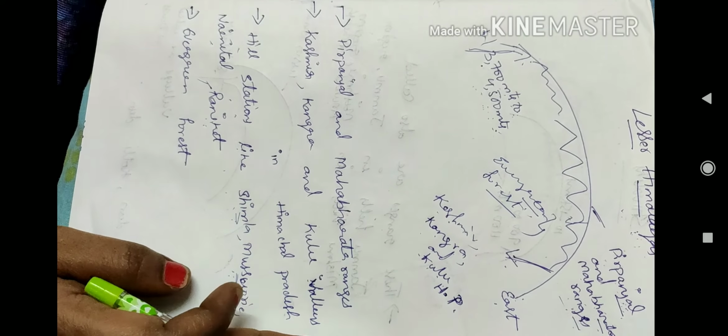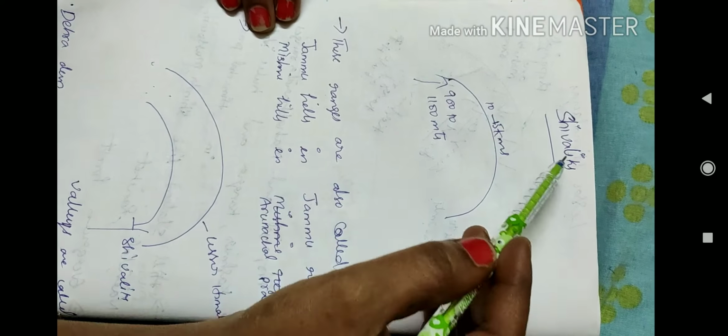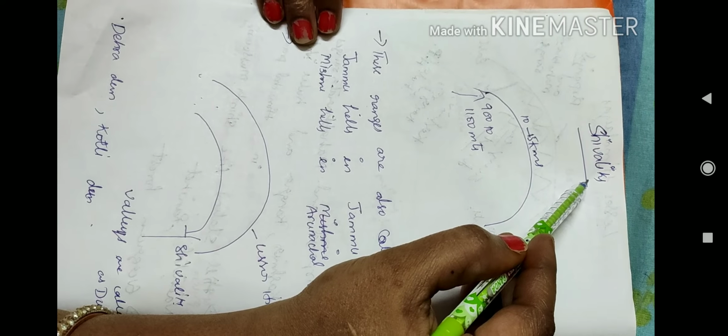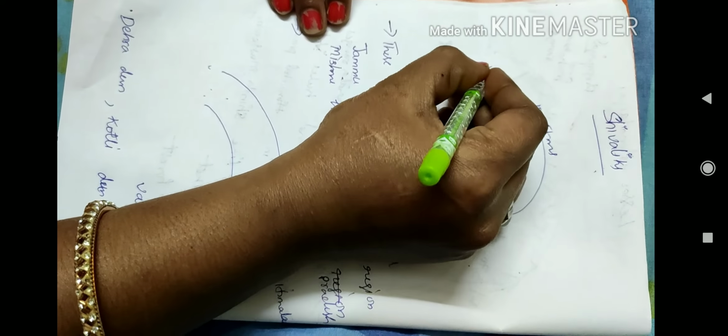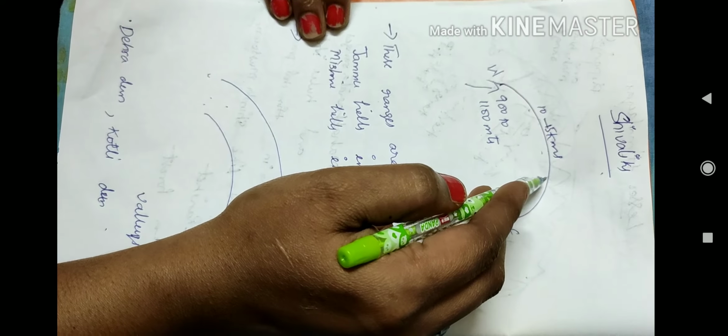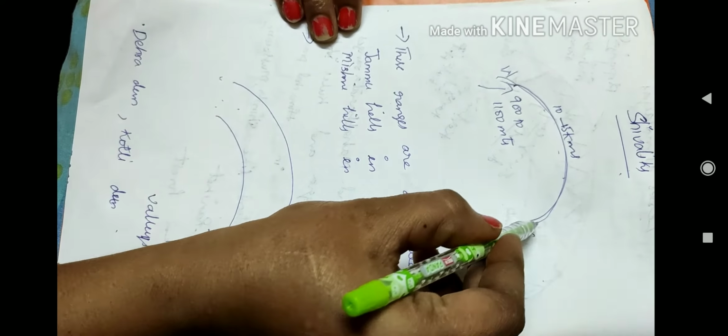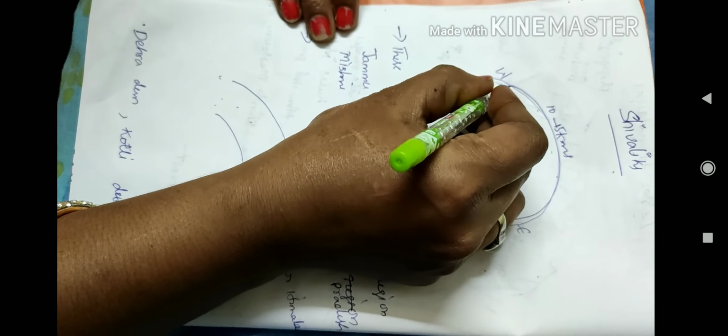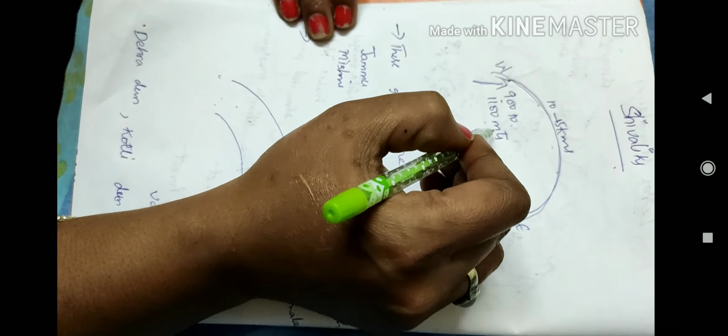Our next topic is Shivaliks. The third parallel range of Himalayas is Shivaliks. It extends from west to east direction only 10 to 15 kilometers. Its elevation is 900 to 1100 meters.